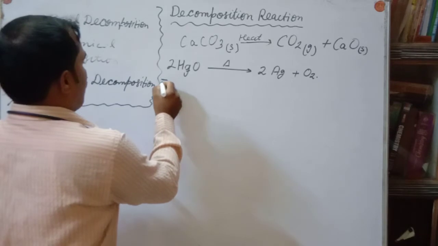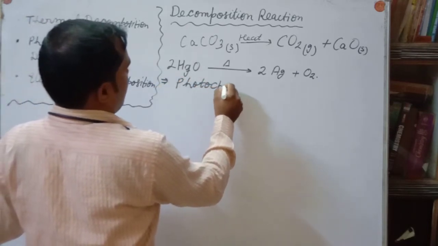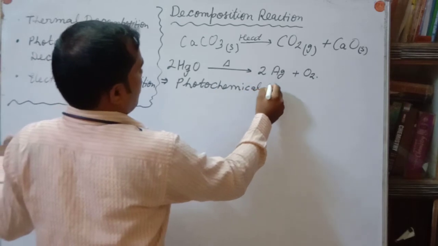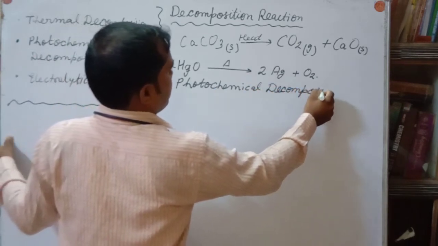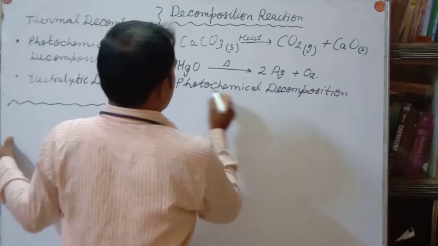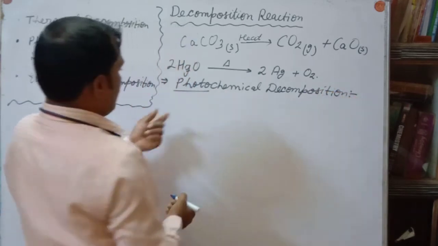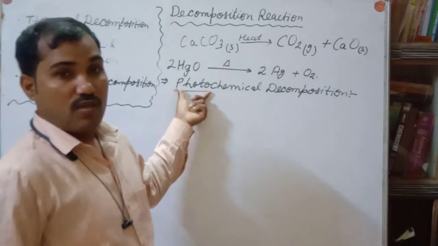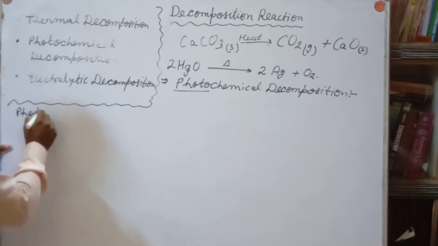So in case of photochemical decomposition, you can see this photon. Photo means photon. The word photo came from photon.